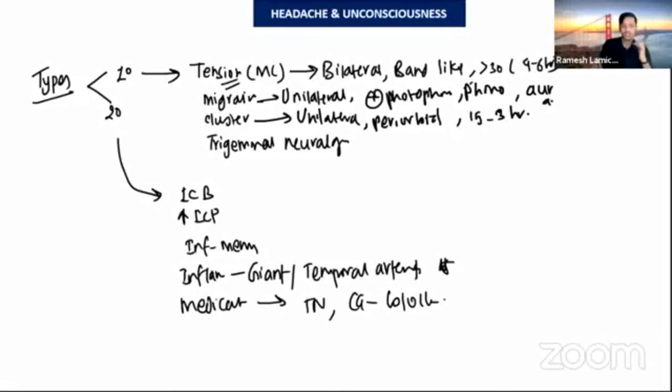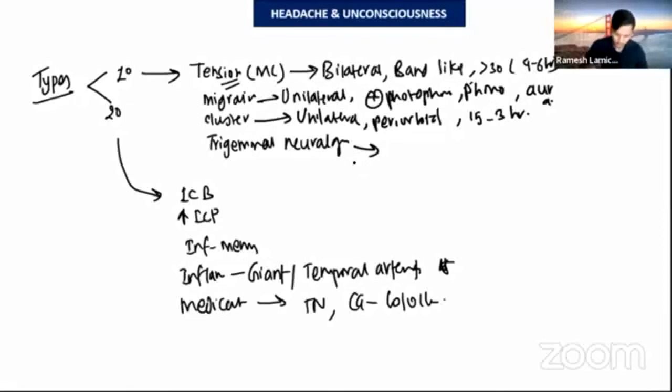This headache is very common in males, and usually it is associated with what? It is associated with rhinorrhea and lacrimation. So the patient will have rhinorrhea and lacrimation on the same side. Another one is trigeminal neuralgia.